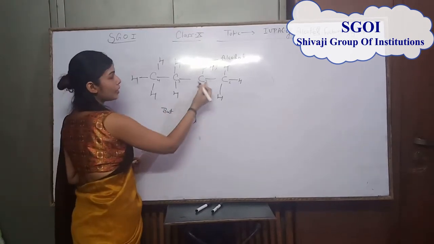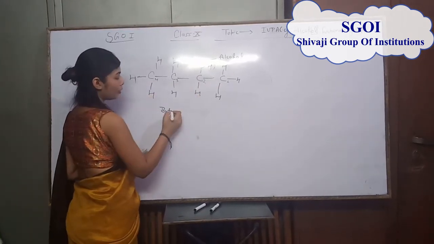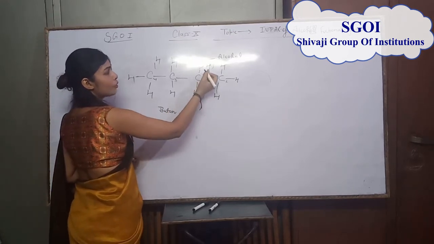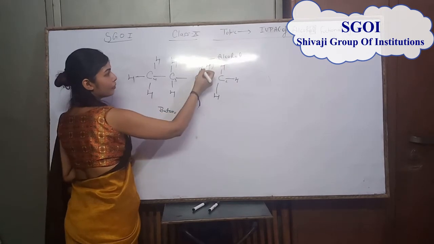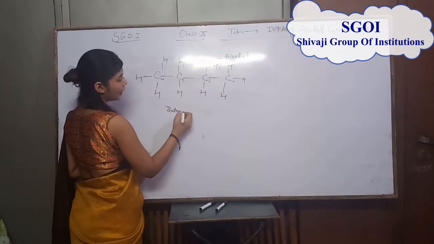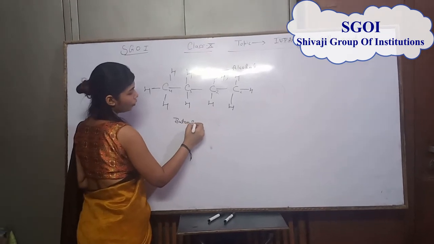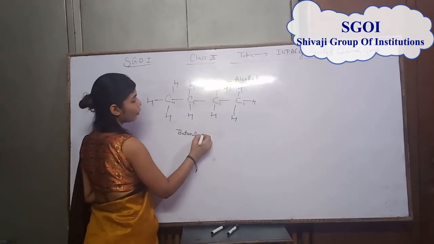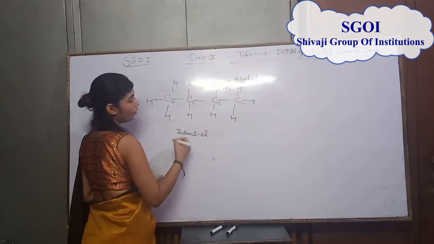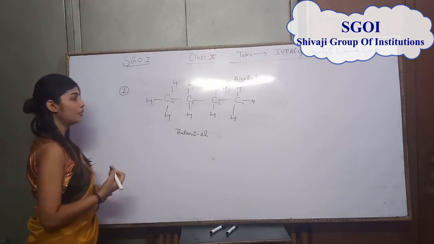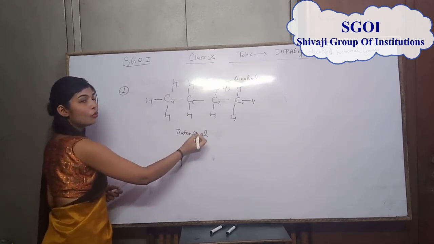Students, carbon to carbon has a single bond, that is why we use an. Students, it has the OH functional group, the alcohol functional group, in second position. That is why we use 2. 2 is the position of the alcohol functional group and ol is the representation of it. So the IUPAC of this organic compound is butan-2-ol.